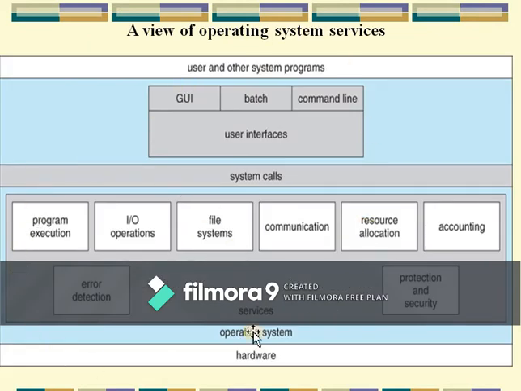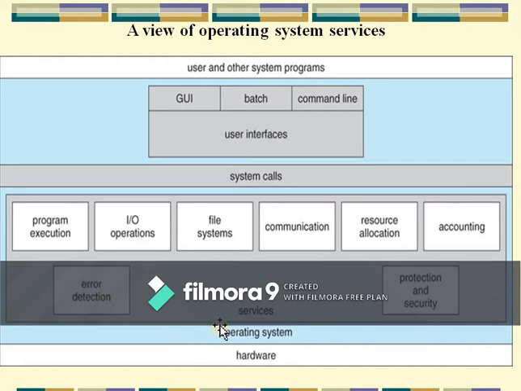Here in this diagram is a list of common services offered by almost all operating systems, such as user interface, program execution, I/O operations, file systems, communications, resource allocation, accounting, protection and security, and error detection.